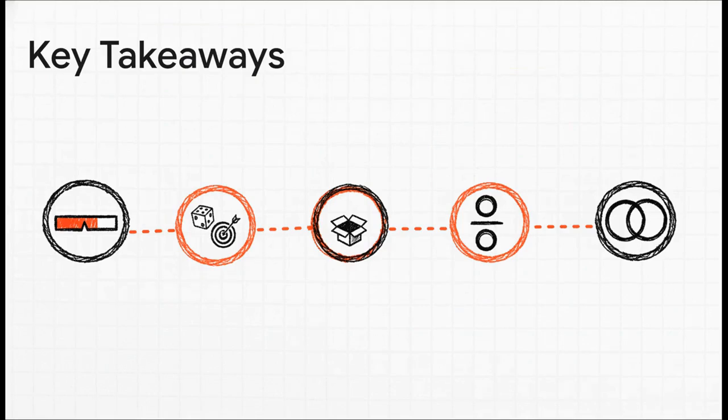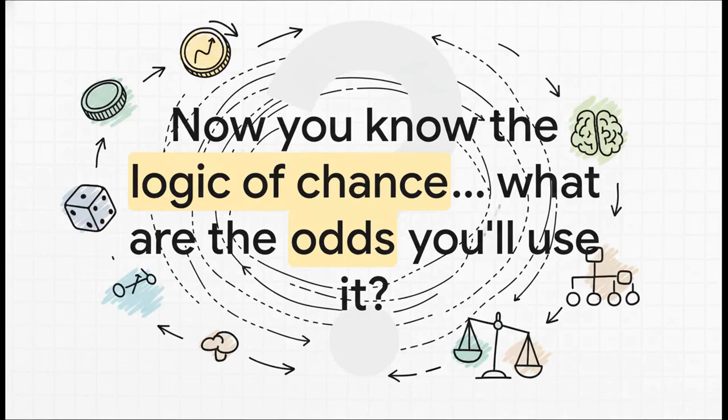So let's just pull this all together for a second. We started with a really simple idea, a scale from 0 to 1. Then we built a language to talk about chance, and that let us create a simple formula to calculate it. And finally, we saw how having rules lets us combine different probabilities to solve much more complex real-world problems. Look, this whole framework isn't just about math. It's really a tool for thinking more clearly about risk, for making smarter decisions, and for just understanding the world around you a little bit better.